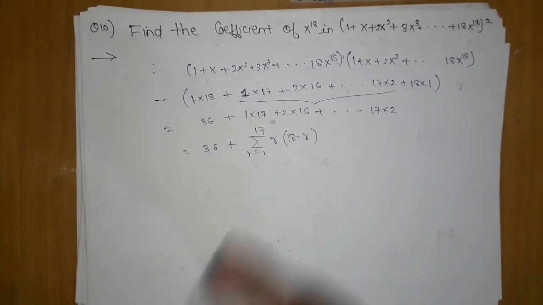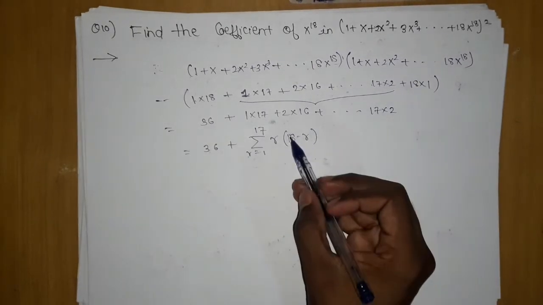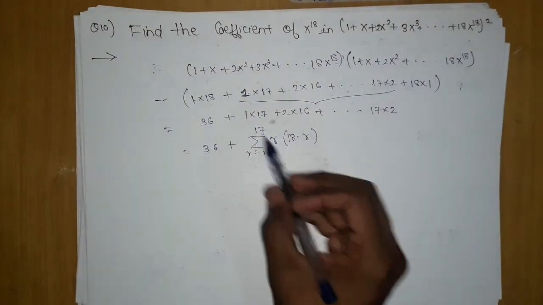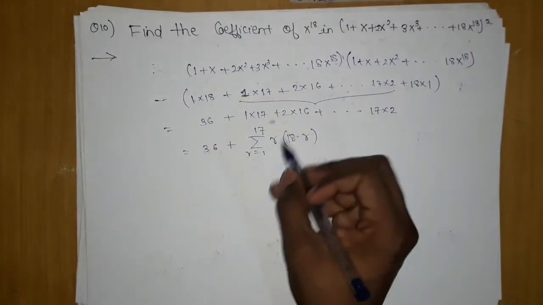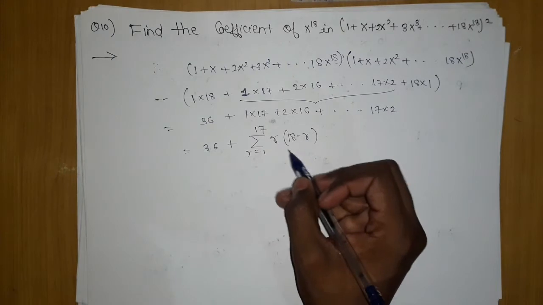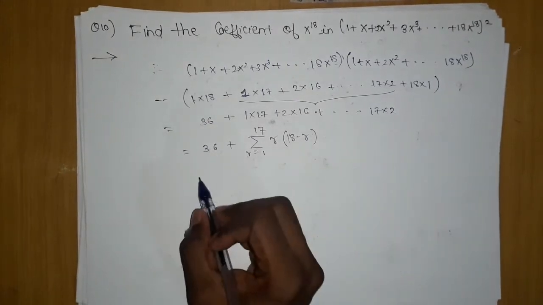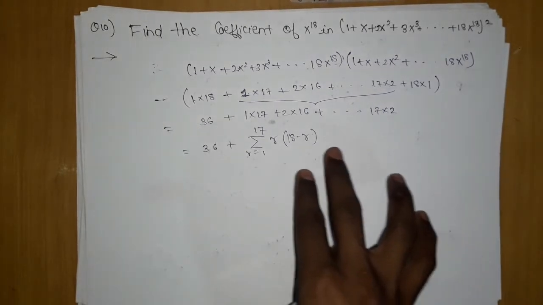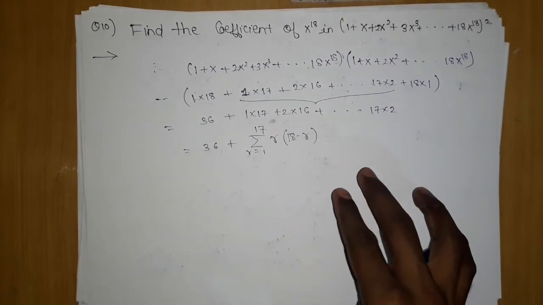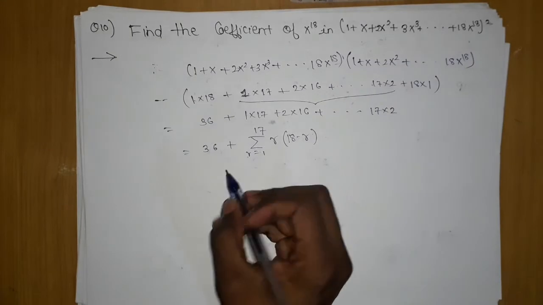The first and the last will be fine, we are going right. This will go on 1, 2, 3, so here we are getting 1, and here we are getting 17. So we got this. After this, what we can do is open this and multiply it, and take the 18 outside. Then we will solve it. Now let's solve this.